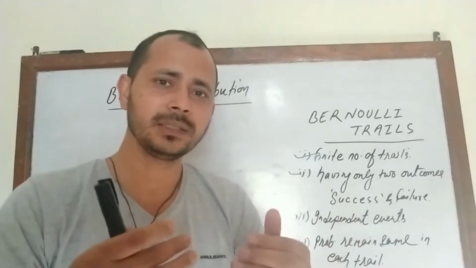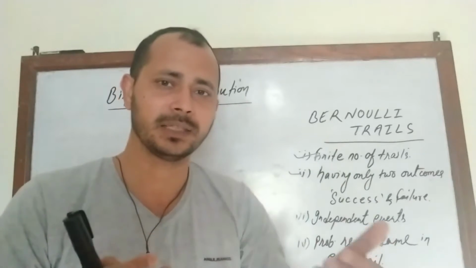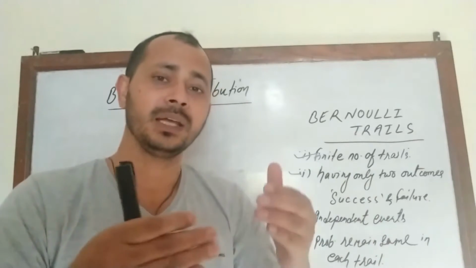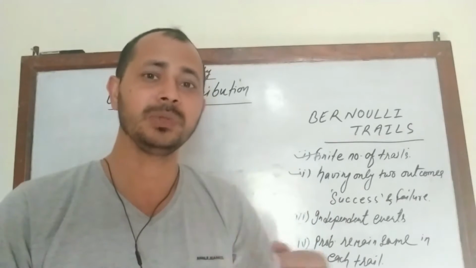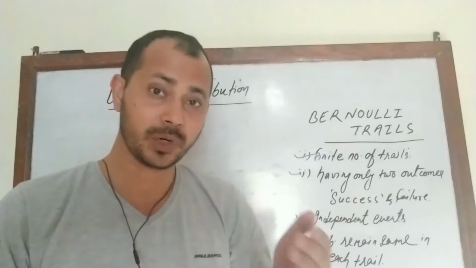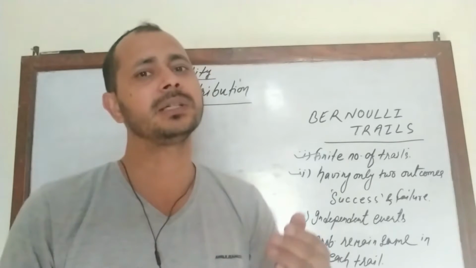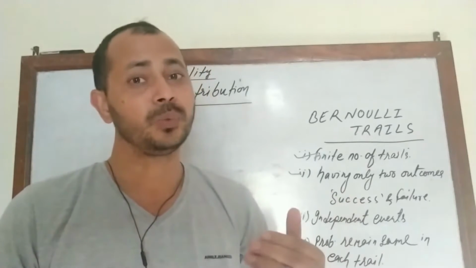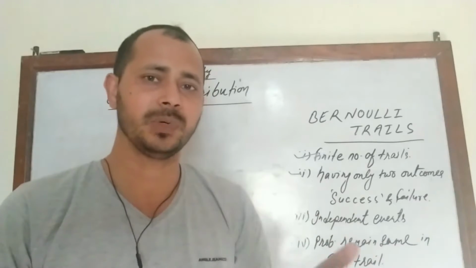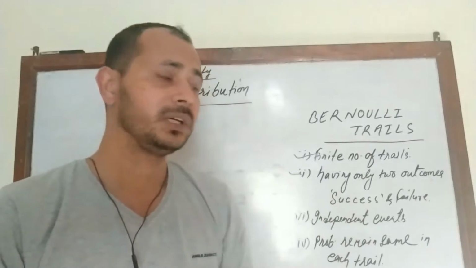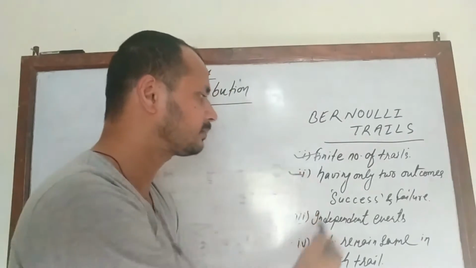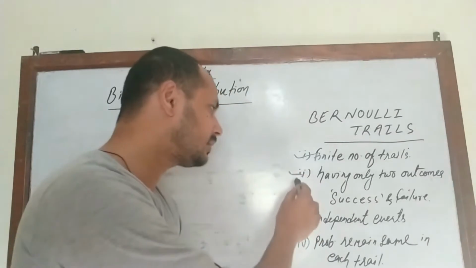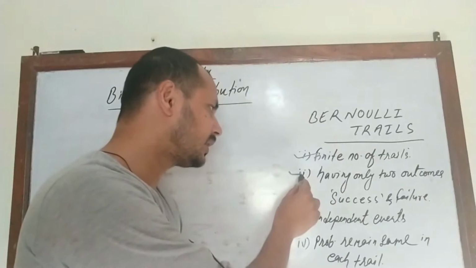In this way, either I like this or I don't like this. We have to check whether the outcome shows 2 possibilities or not. What is required comes under success, and what is not required comes under failure. So if a trial contains only 2 outcomes, success and failure, this is the second important condition for Bernoulli trial.